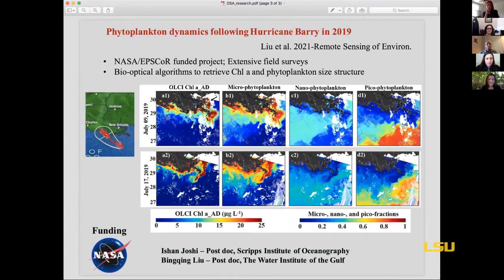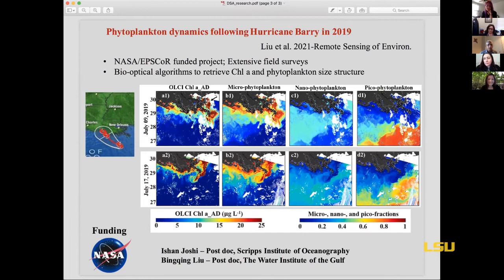We also recently did some work on phytoplankton dynamics, and this is an example following Hurricane Barry in 2019. This is an ongoing NASA EPSCoR funded project with my colleagues George, Kanchan, and Victor. We have done extensive field surveys in 2018 and 2019. As part of that work, we developed bio-optical algorithms to retrieve chlorophyll, phytoplankton biomass, and also phytoplankton size structure, which is fundamental for biological studies.